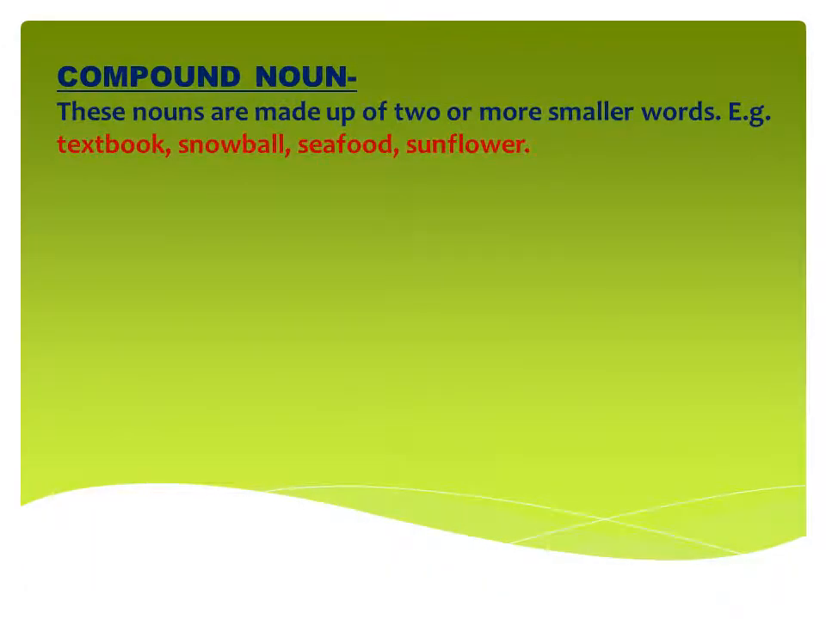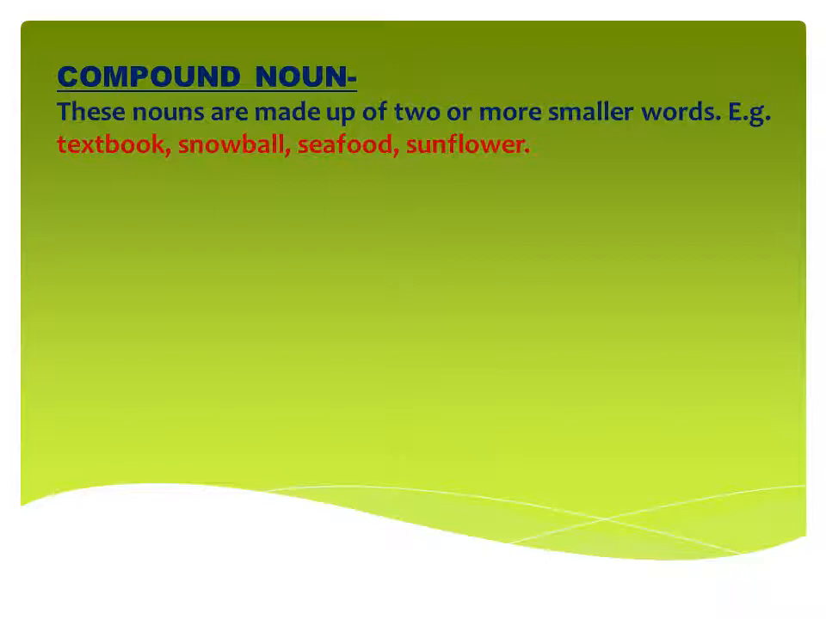Next is compound noun. These nouns are made up of two or more smaller words. Compound means two things. We join two things together and make one thing out of two things. Like see the example: textbook, snowball, seafood, sunflower.